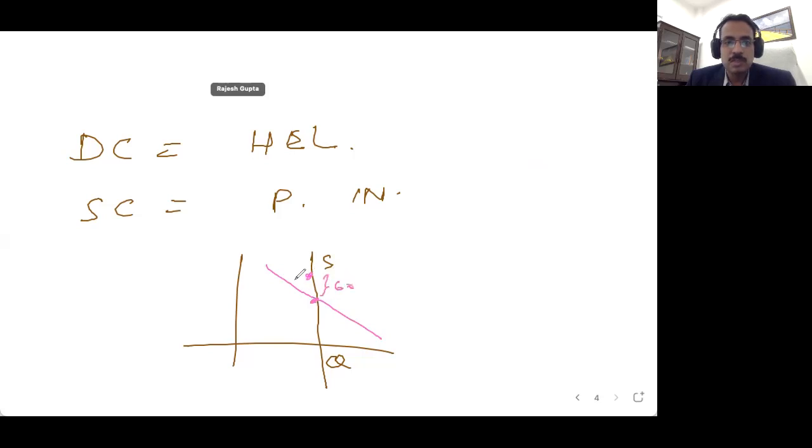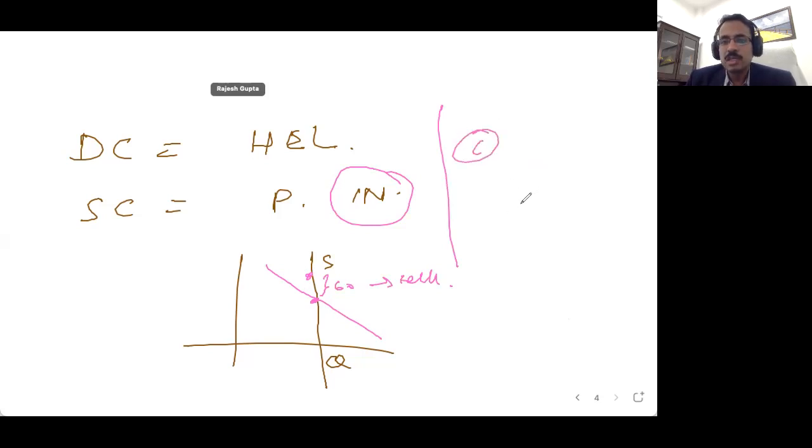The entire 60 rupees will be paid by the seller. So in case the supply curve is more inelastic, the tax burden is mostly on the seller. Here, this is the case given in the question. So the answer is C.